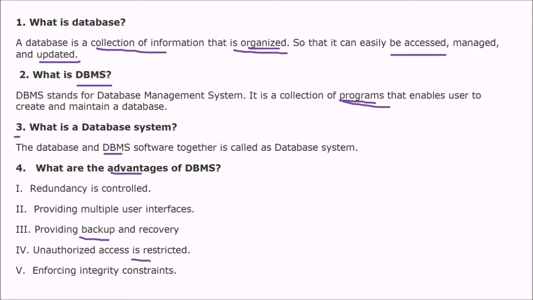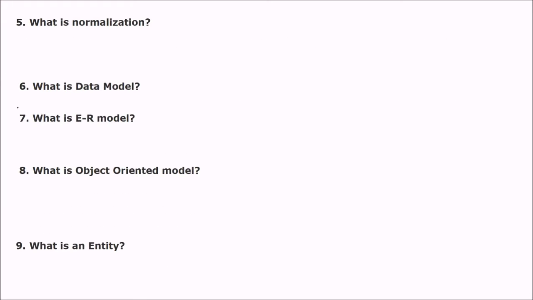Then the protection, the security, safety, and protection. So unauthorized access is restricted in a database management system. Then there are various integrity constraints which you can place. Means you want the salary account to not go below 1,000. So these integrity constraints can be achieved in DBMS. These are a few advantages. DBMS has various advantages, and these are a few of them.